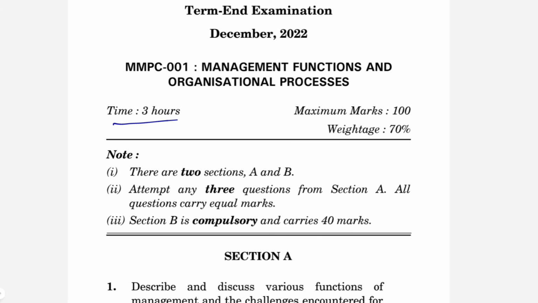As you can see, you will be getting 3 hours. The maximum marks that you can get is 100. But in case you're getting 100 out of 100 in this paper also, overall in your grade card you will only get 70%. Why? Because 30% is from your assignments. I hope you have all submitted your assignments very well, no plagiarism and all, right?